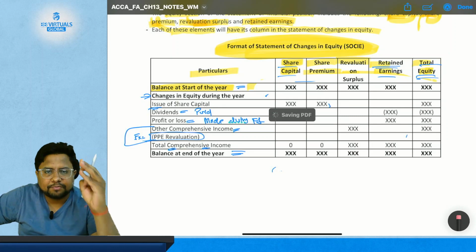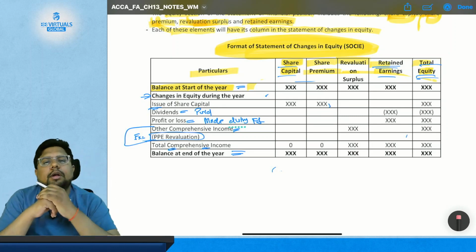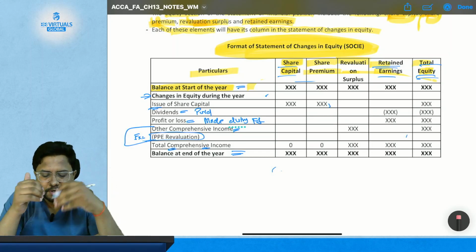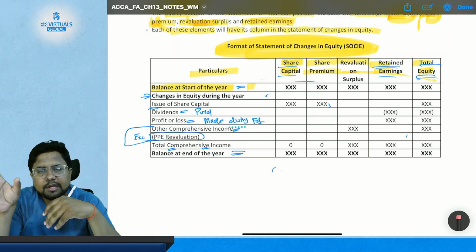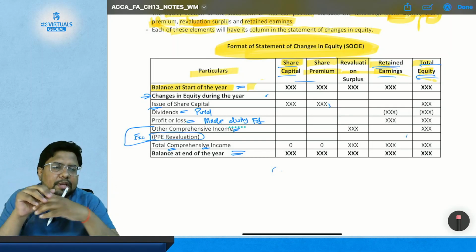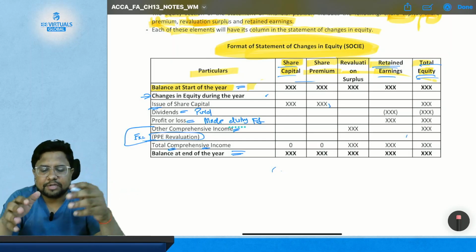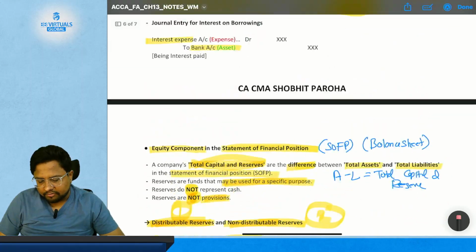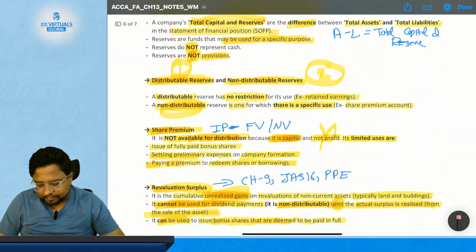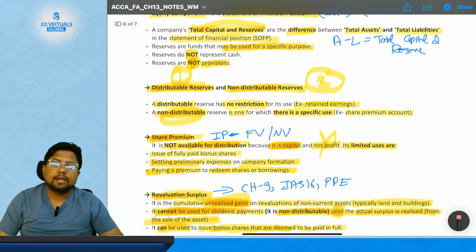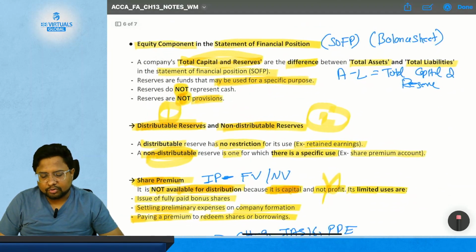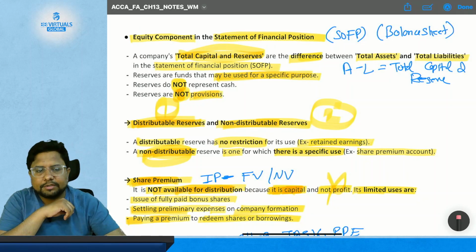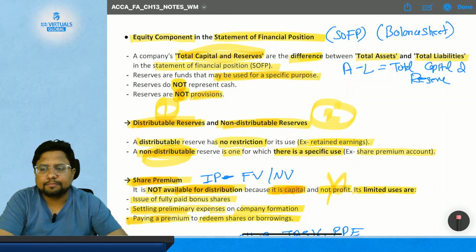We have discussed the statement of financial position and SPL in chapter number 15, then SOCE here, then the cash flow statement in the respective IAS 7, and all such things in the respective chapters, which are the financial statements. I am giving you again 5 minutes to read all this, then we will go for the end of this class and we'll start solving questions in the next class.